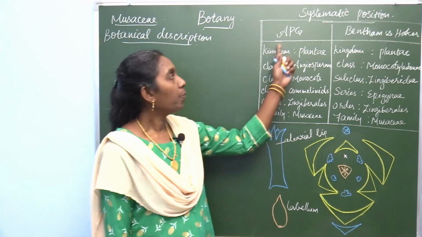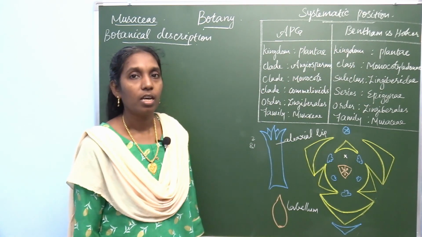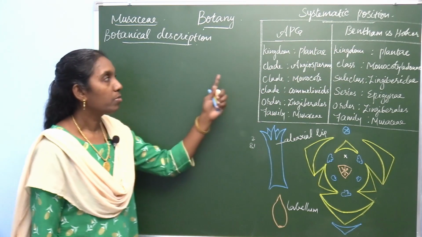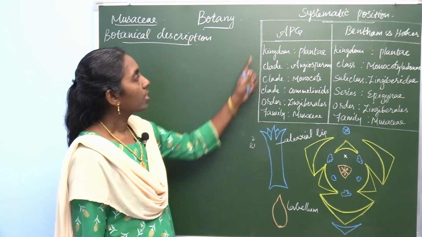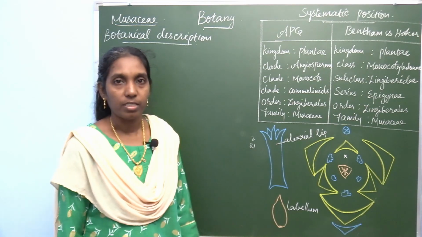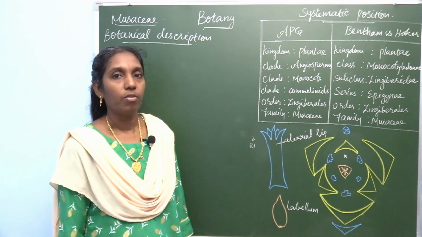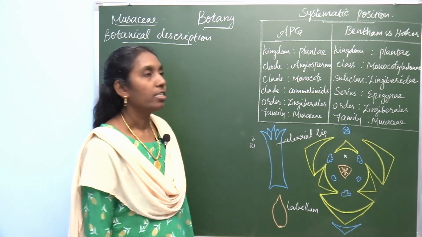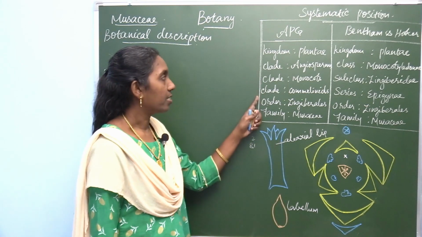Let's see where the family Musaceae comes under the APG system of classification and the Bentham and Hooker system of classification. First, the APG system of classification. It's a very recent system where the angiosperms are classified into clades.